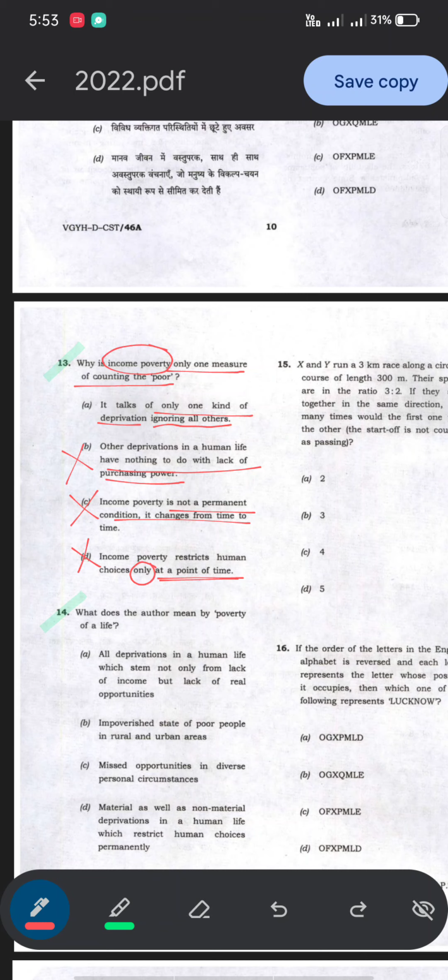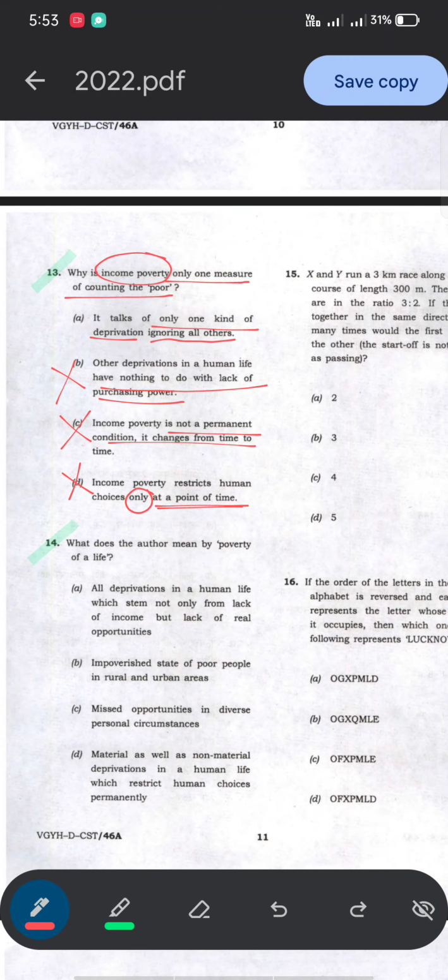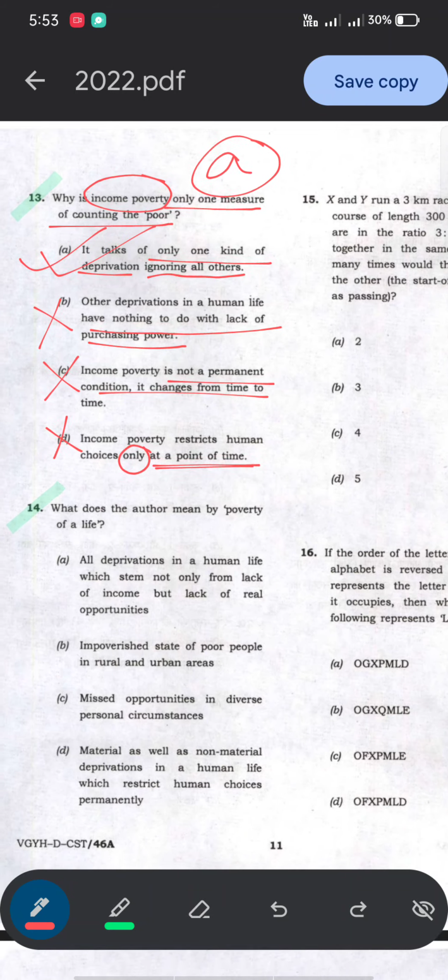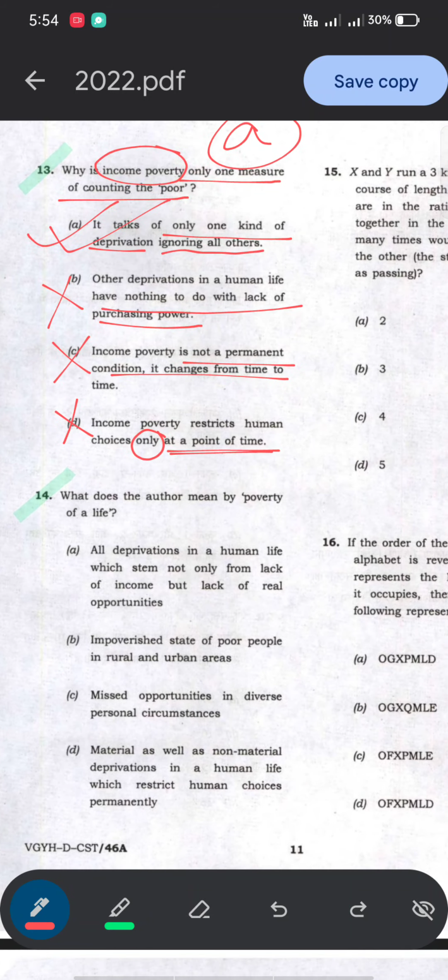One tip you can take is that extreme things which are not explicitly mentioned in the passage should be eliminated, of course weighing with other options as well. It talks only about one kind of deprivation, ignoring all others. So this is the most apt. So option A is the correct answer, and the official answer key also says so.